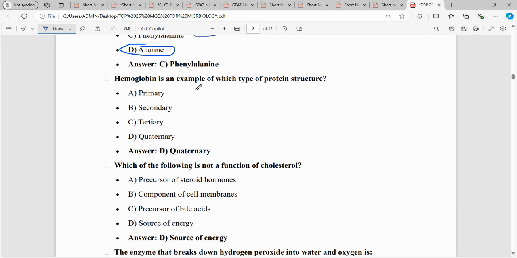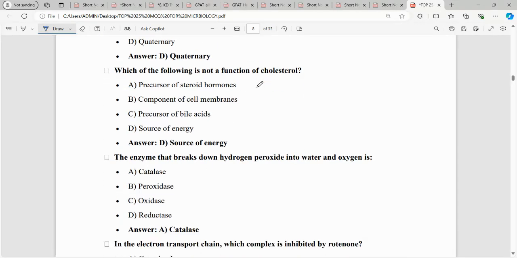Moving on, hemoglobin is an example of which kind of protein structure. So hemoglobin is a heme and globin. It has a metalloporphyrin ring and it is a quaternary type of protein structure.